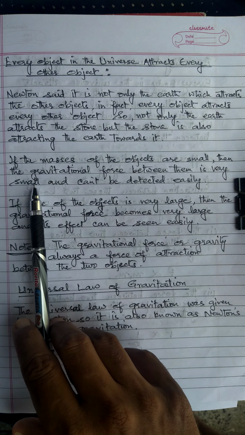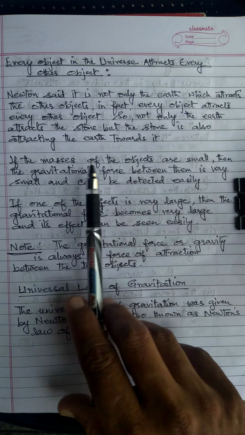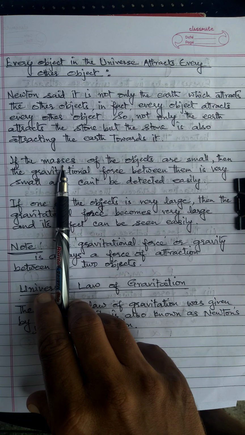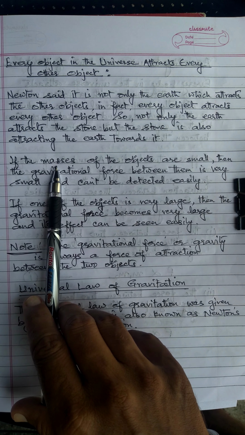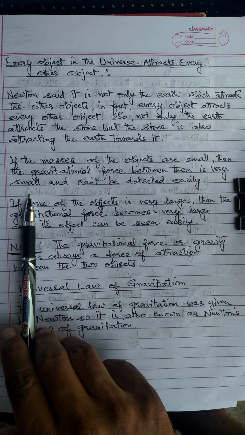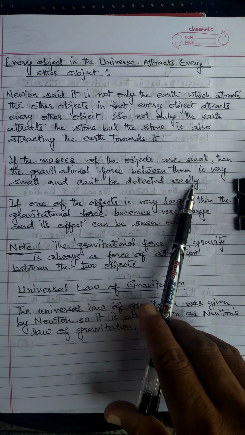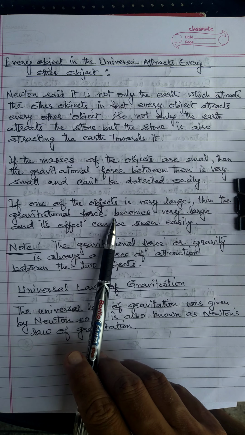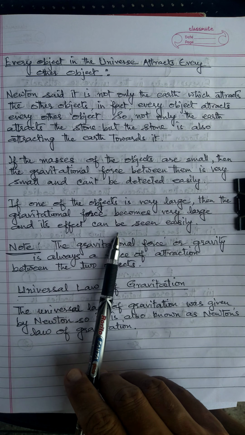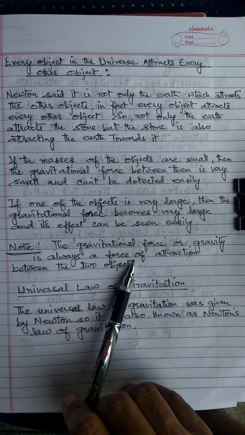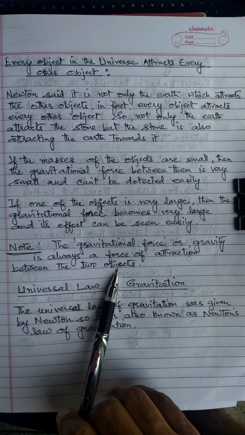Now we will study, weight is equal to mass into g. Okay, later we will study. If the masses of the objects are small, then the gravitational force between them is very small and cannot be detected easily. If one of the objects is very large, then the gravitational force becomes very large and its effect can be seen easily. The gravitational force or gravity is always a force of attraction between the two objects.